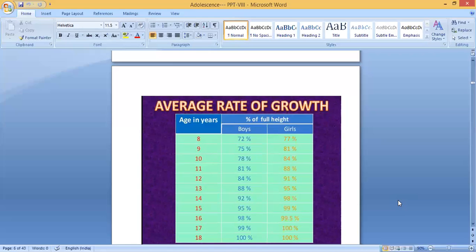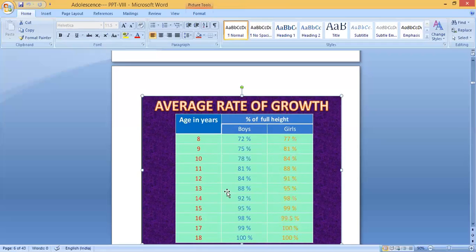The next one is average rate of growth. You can see here age in years. Suppose 8 years: what is the percentage of full height? Boys 72 percent and girls 77 percent. At the age of 10, boys reach 78 percent of full height and girls 84 percent. Now you are in 8th standard, 8 plus 5, 13 or 14 years old.